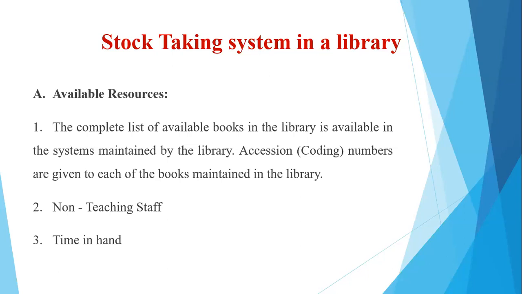Then, once the books are purchased, before entering the book into the system or placing it into the racks of the library, there are certain accession or code numbers that are given to each of the books maintained in the library. So first of all, I will look into the complete list of these books, whether maintained manually or through a computerized system. So this is my most important available resource, right?